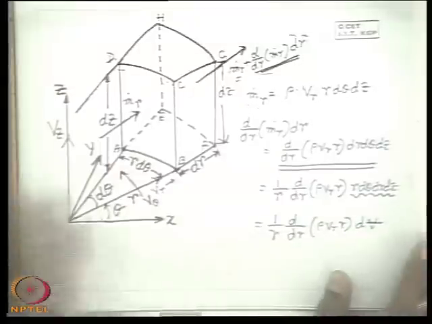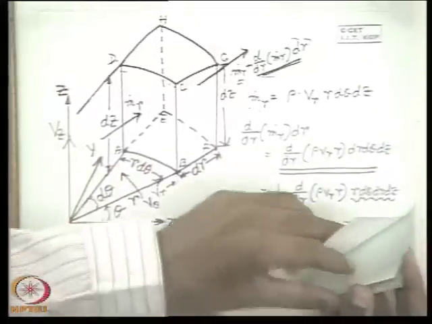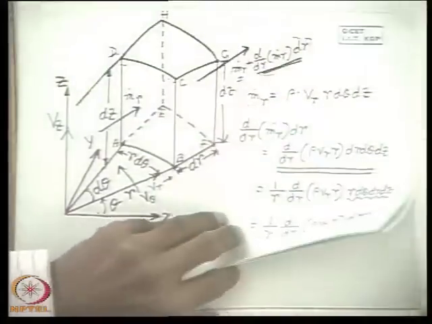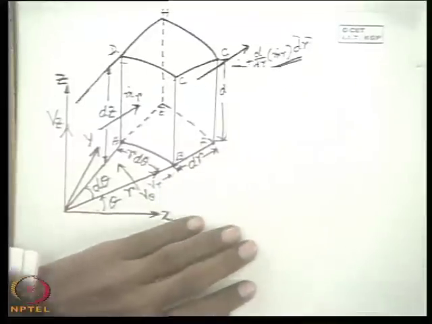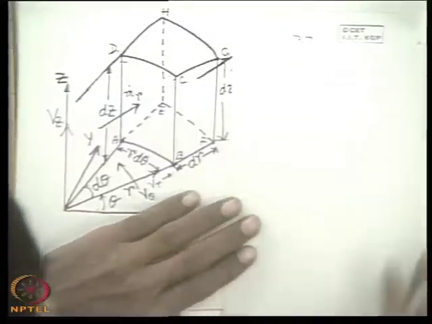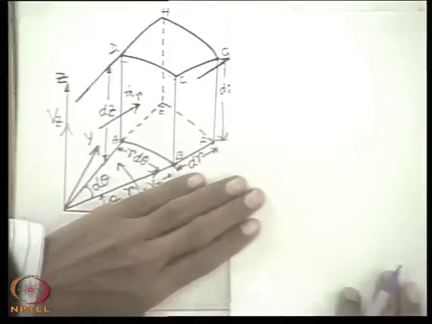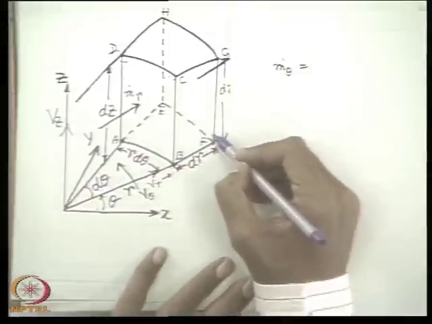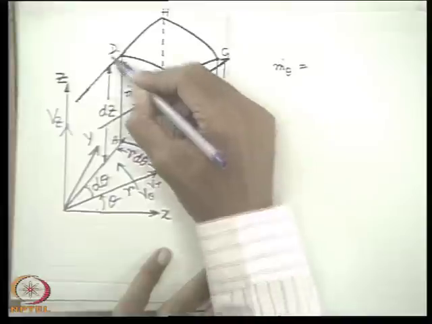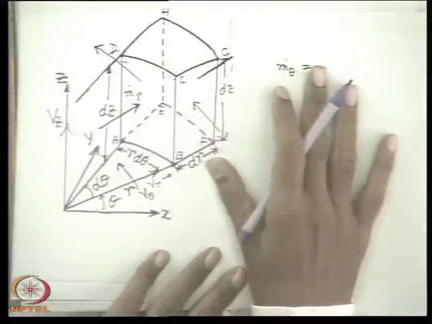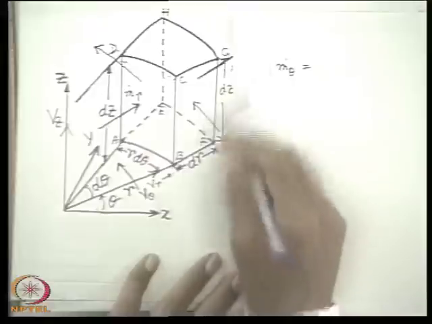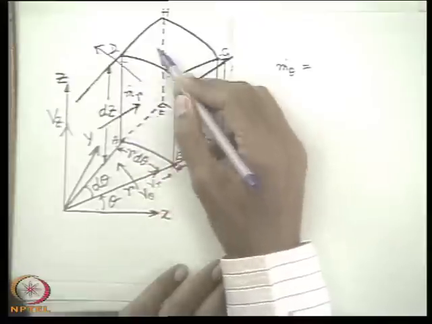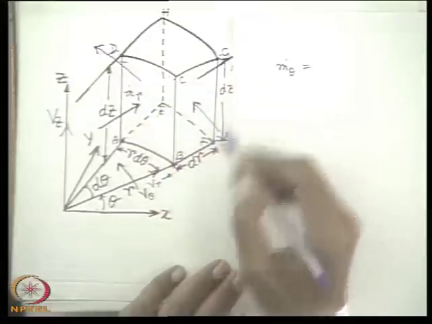In a similar way we can find out the mass fluxes across the planes perpendicular to the theta direction, that is m dot theta. Now we are interested in the mass flux across the planes BFGC and AEHD, two parallel theta planes, perpendicular to the theta direction.